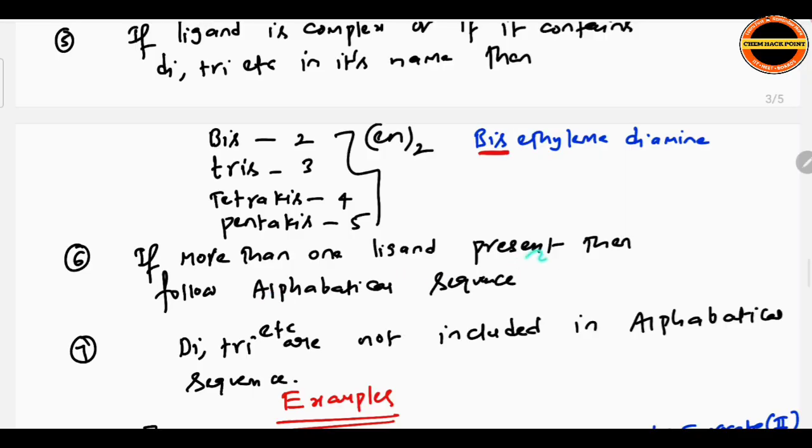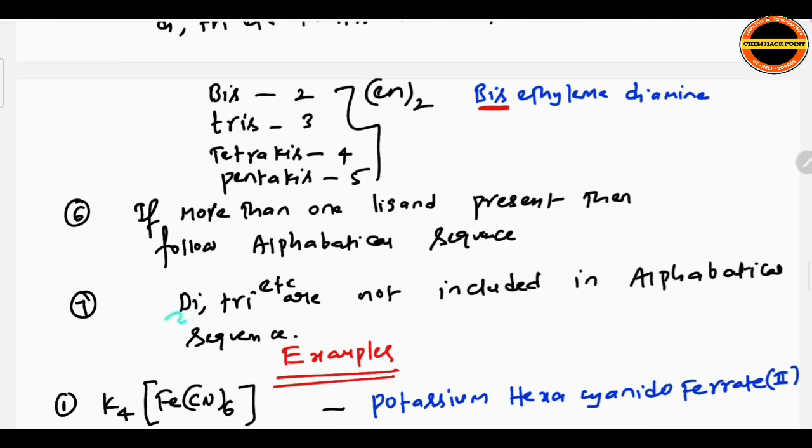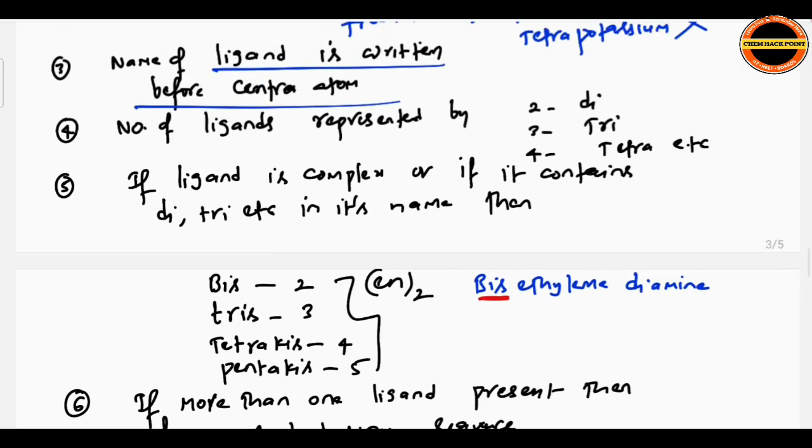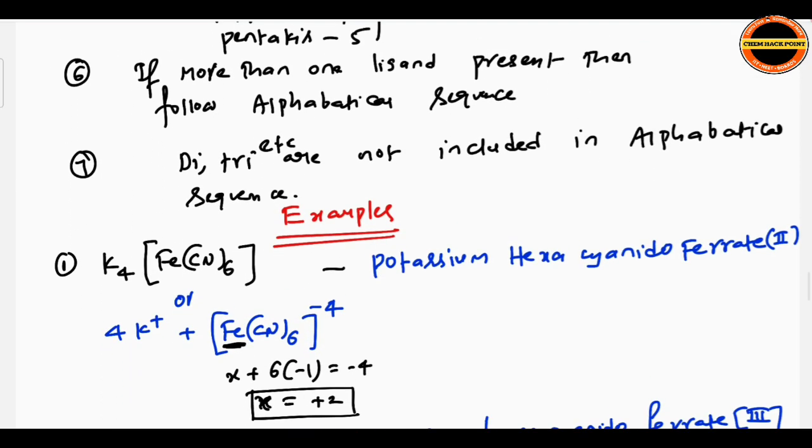If more than one ligand is present, then follow the alphabetical sequence. It is as usual, the same pattern you already studied in 11th organic chemistry. Di, tri, etc. are not included in the alphabetical sequence. We should not consider di, tri, tetra in the alphabetical sequence. So keep these rules in mind, key points. Now see the examples here.